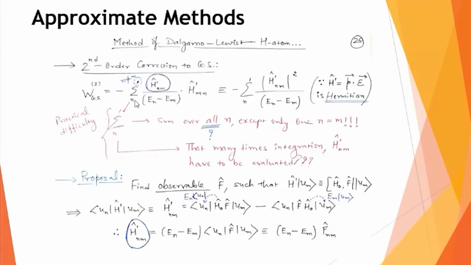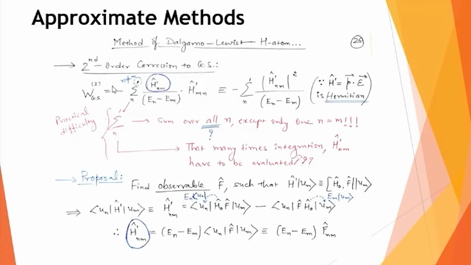If n goes from 1 to infinity, except for the one value n equal to m, it will take all the values, and therefore you have to obtain such an integration n number of times. You integrate this h dash nm, then you make the sum over an infinite number of terms. Then and only then will you be able to calculate the ground state correction up to second order.